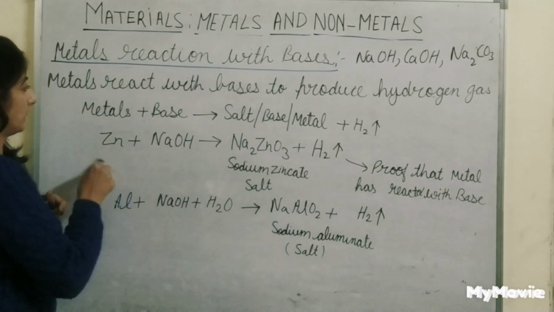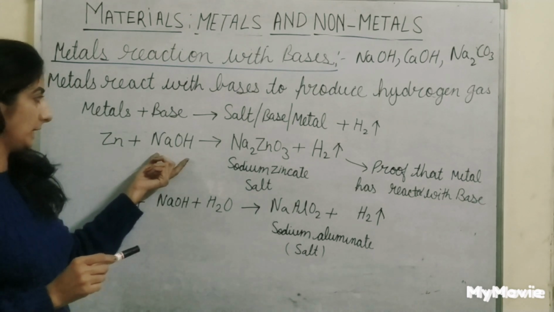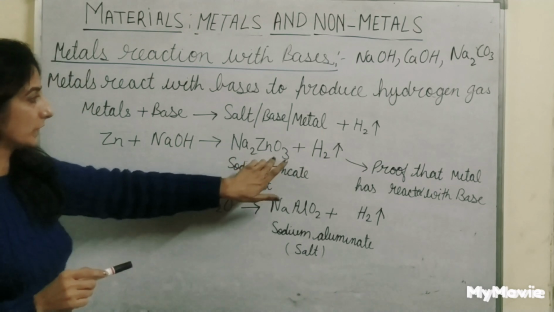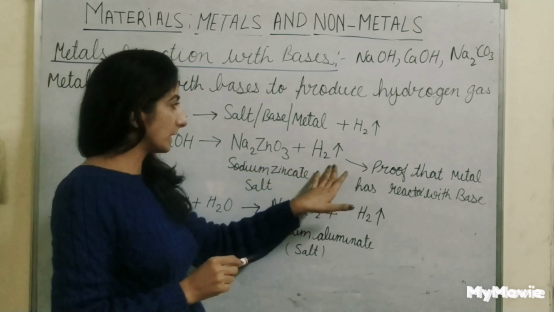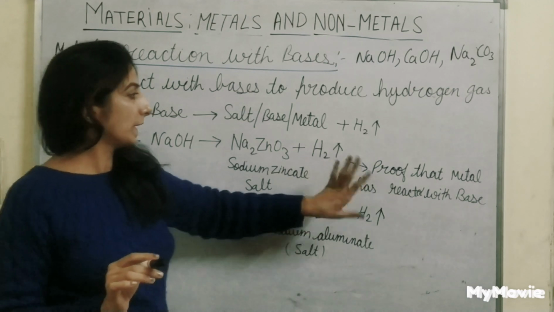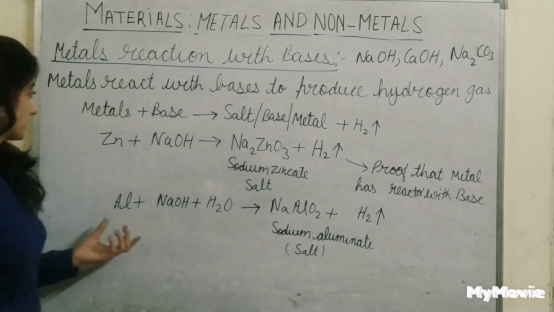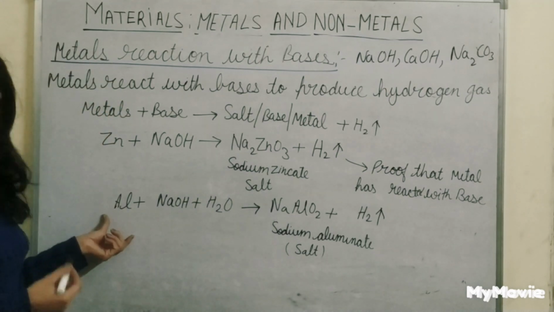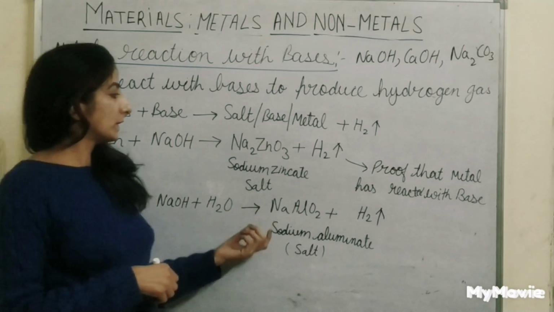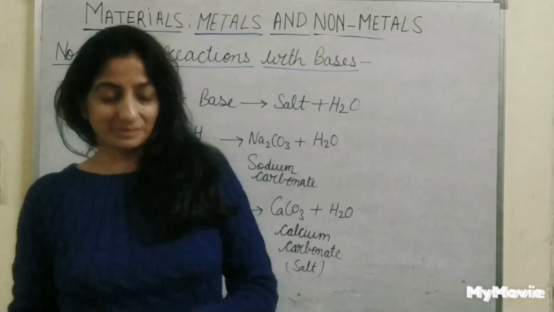We have taken the example of the metal zinc. Zinc reacts with sodium hydroxide, gives out sodium zincate, Na2ZnO2, plus releases hydrogen gas. When hydrogen gas is produced, it shows that the metal has reacted with base. Now, the example of metal we have taken is aluminium. Aluminium reacts with sodium hydroxide plus water, gives us sodium aluminate plus hydrogen gas.